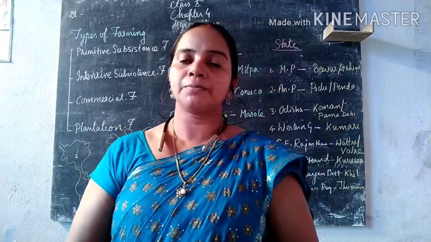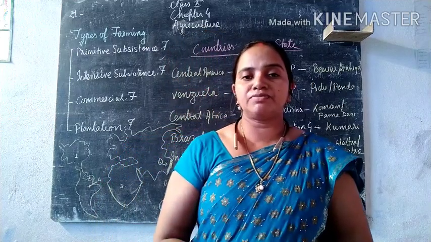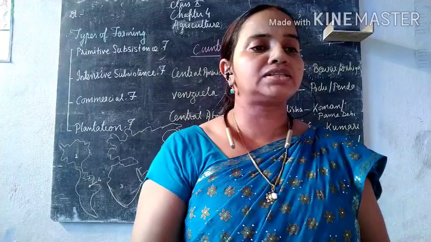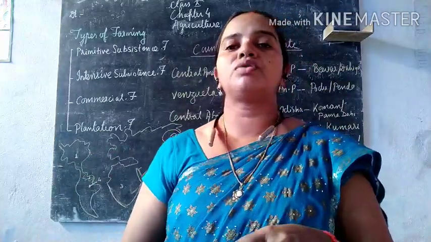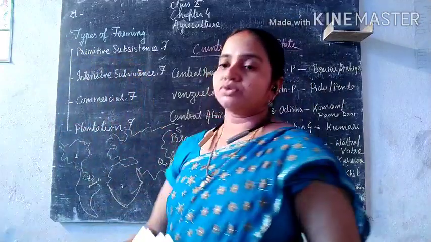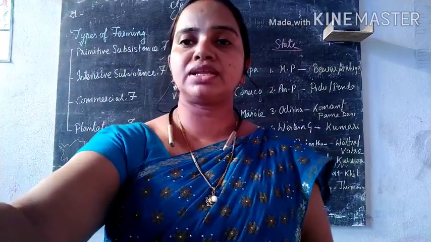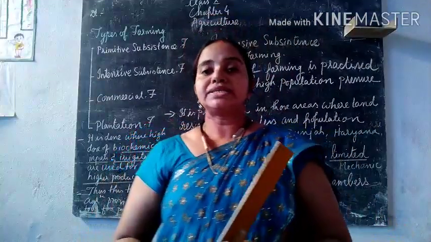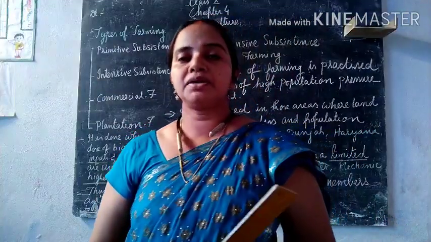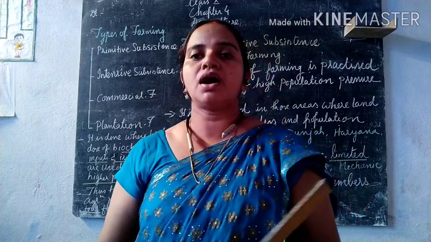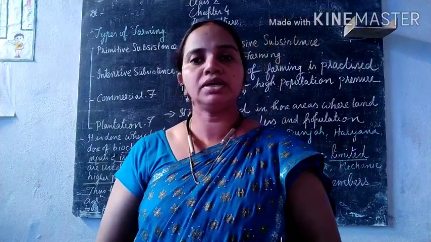That is why it is known as shifting cultivation in the northeast, because it keeps on shifting after every 3 to 4 years. Next, coming to the next kind of agriculture, a different type of agriculture, here we will discuss intensive subsistence agriculture. So let's see what we have in intensive subsistence agriculture. Intensive subsistence farming is basically done in areas where there is large population pressure on the land.